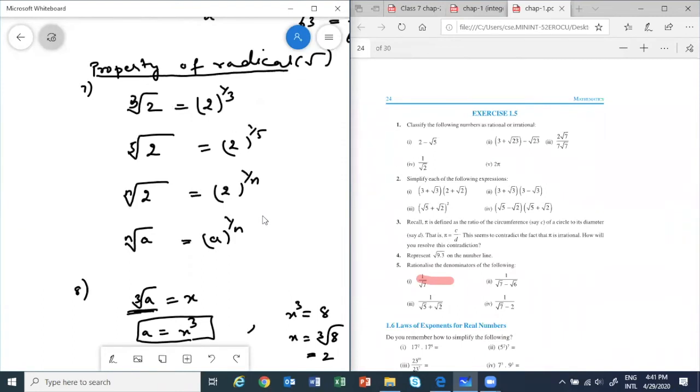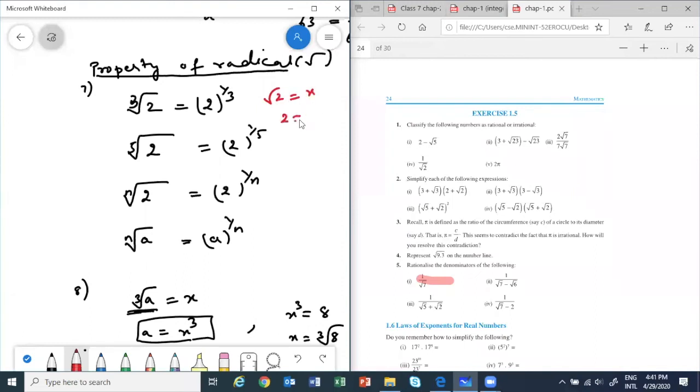Okay? So if it is fifth root, it is 1 by 5. If it is cube root, it is 1 by 3. If it is square root, it is 1 by 2. Suppose we have square root of 2 is equal to x. I can write 2 is equal to x power half.